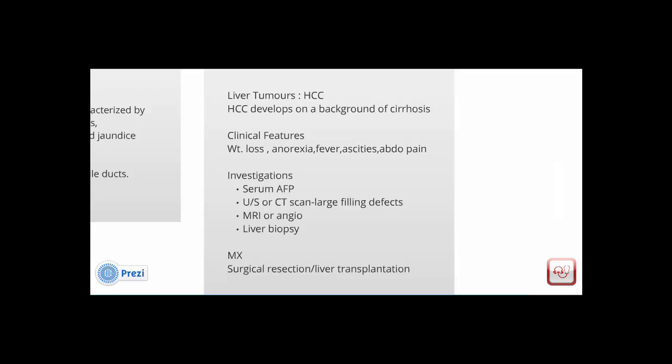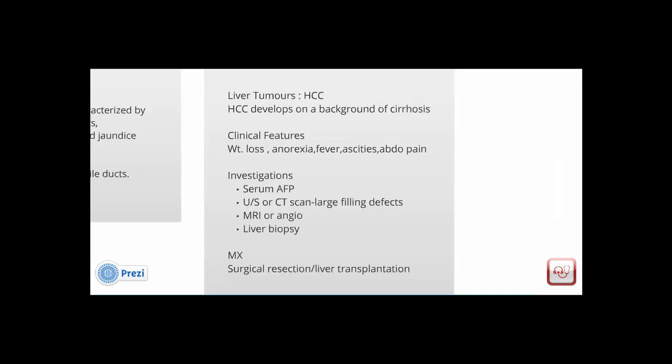Investigations involve looking at serum alpha-fetoprotein, which would be elevated. Ultrasound or CT scan would show the large filling defects of the tumor. An MRI or angiography could be done when in doubt, as well as a liver biopsy to confirm the presence of the tumor. Management in hepatocellular carcinoma usually involves surgical intervention by way of surgical resection, or if the patient is suitable, a transplant.